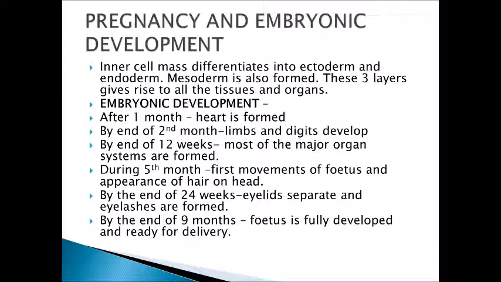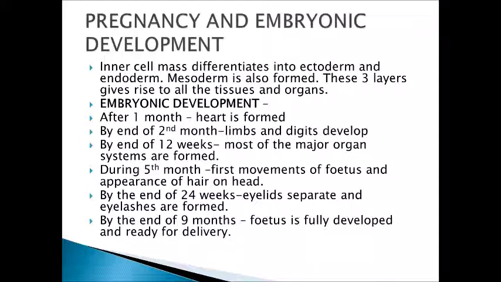Inner cell mass, as we have seen, differentiates and two layers are formed. The outer layer is called ectoderm and the inner layer is called endoderm. A third layer develops in between, that is called mesoderm. Like that, three germinal layers are formed and these three layers give rise to all the tissues and organs of the individual body or the embryo.